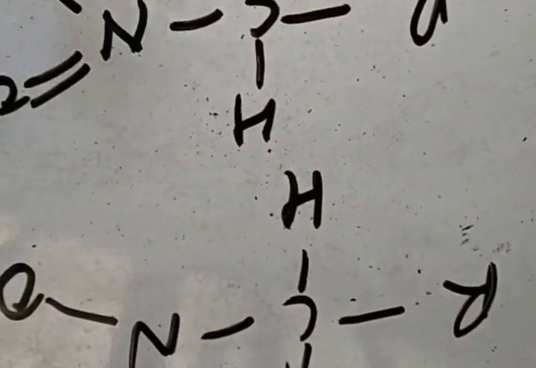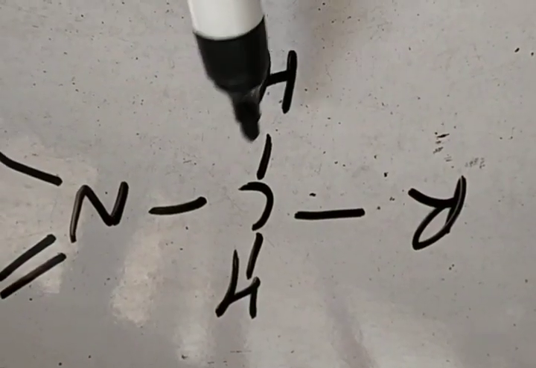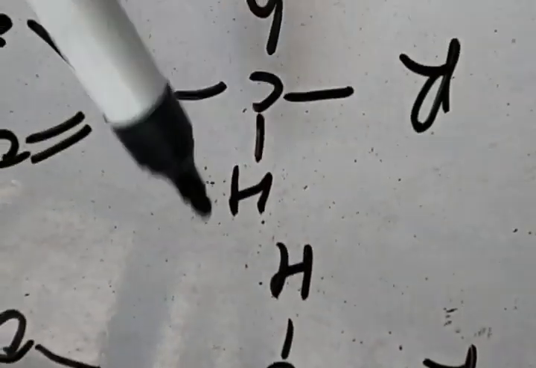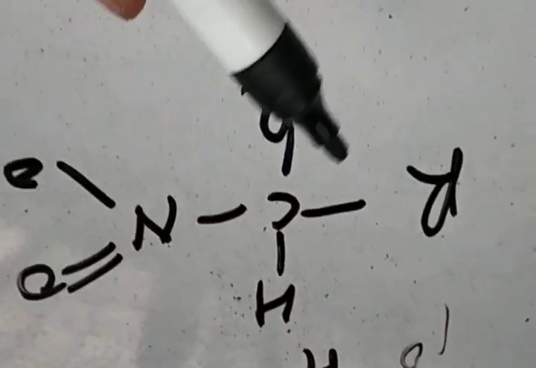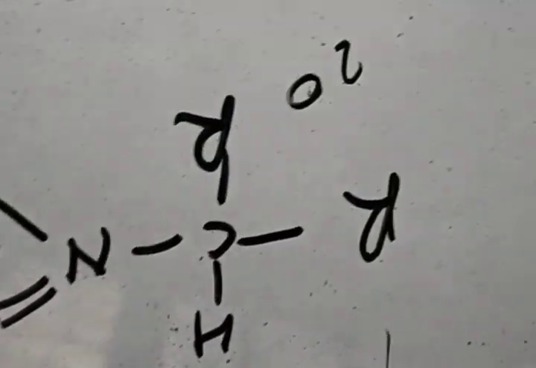In these nitroalkanes, the NO2 group carrying carbon is attached to hydrogen in case of primary and in case of secondary.